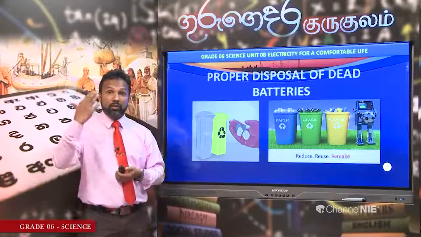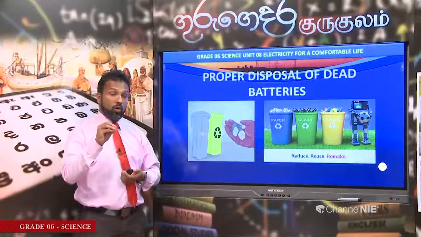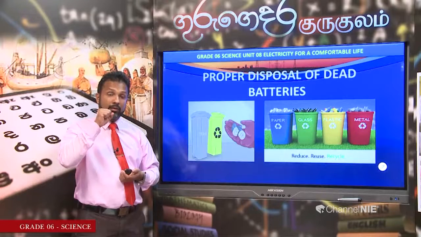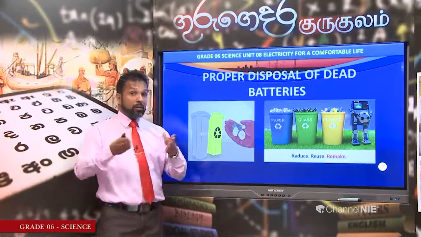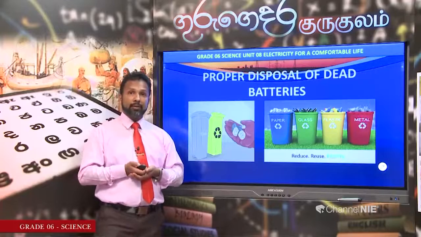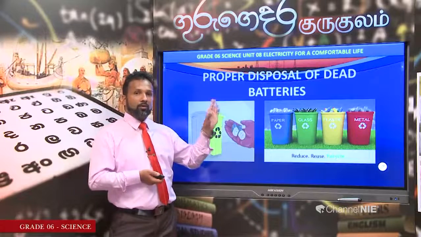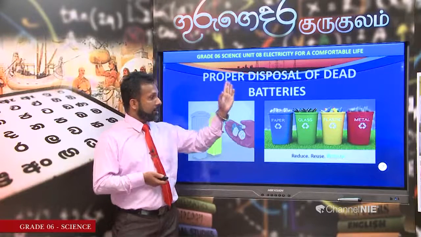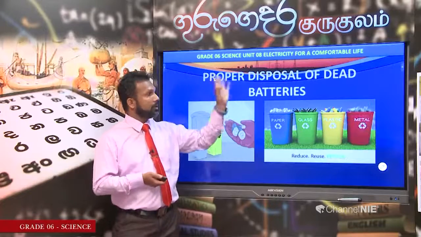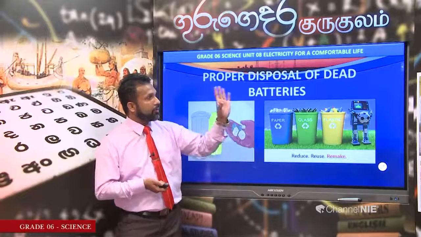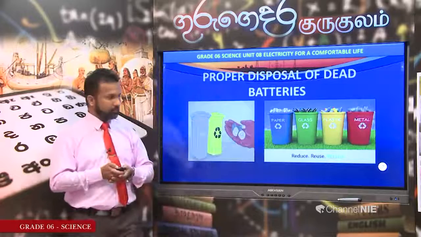Can we throw them out into the garden? Sometimes our compound? No. Small children or others may come into contact with these things. If we dispose of them in water bodies, poisonous chemicals may be added to the water. As you know, there are garbage cans to dispose of papers, glass, plastic separately and also metals. So we must dispose of them in the suitable garbage can.